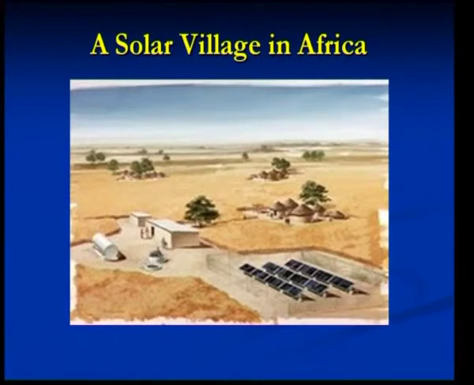Another picture of a solar village in Africa. So many countries, so many villages are fed with solar power because of various reasons. For example, these are all remote areas where the power lines and cables cannot be taken to the places where the energy is needed. Hence, in such villages and remote areas and desert areas, it is very useful to have solar panels to produce energy rather than going through the very costly process of drawing electric power cables to those regions.